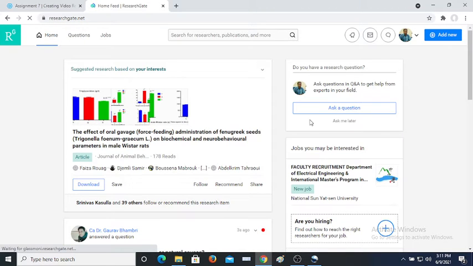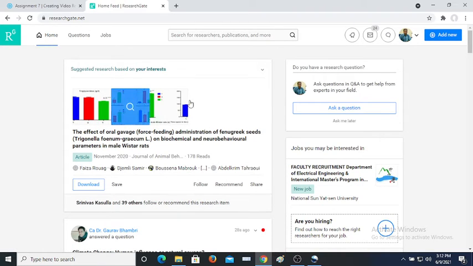Once the ResearchGate homepage opens, this is the normal view. All the members get this view only. You can see three sections on the left-hand side and right-hand side. You can see your profile photo with some messages and notifications and add new options. In this home button, you can see the recent articles shared or added by other researchers in ResearchGate. Those articles appear in this home section.